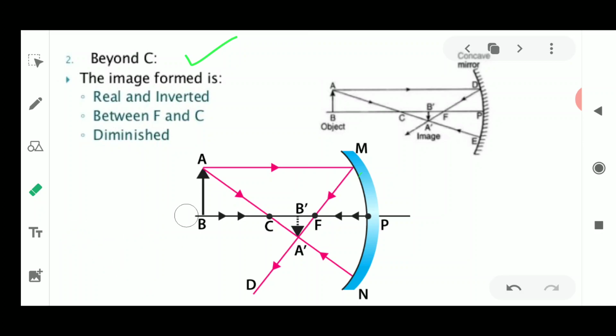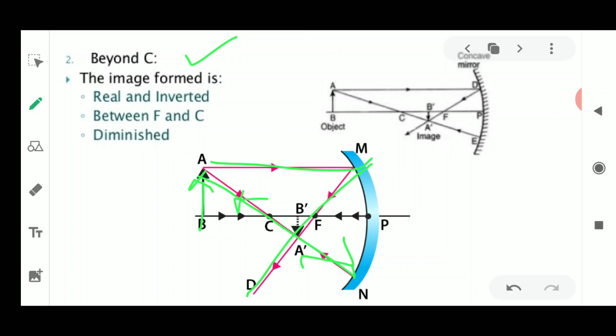So here again I have drawn a clear diagram, a clear picture, so you could revise from this side again. This is the object, which is A and B, as you could see it is being mentioned also. Then a ray of light parallel to the principal axis, after striking the mirror surface, is going to pass through the focus. So that is the first rule. Then the second rule says that when the ray of light is passing through the center of curvature, it is always going to pass back along the same path.